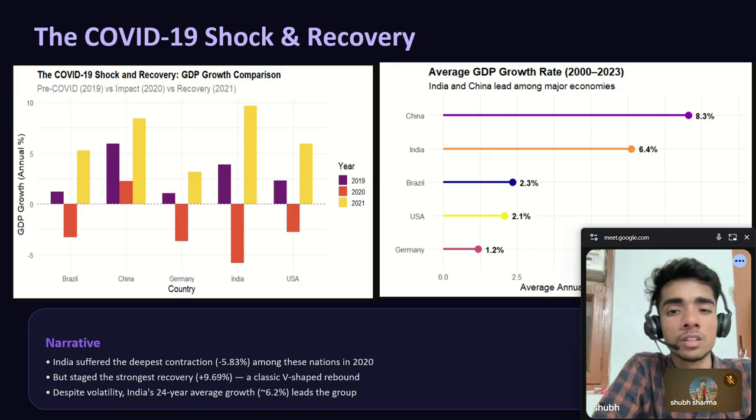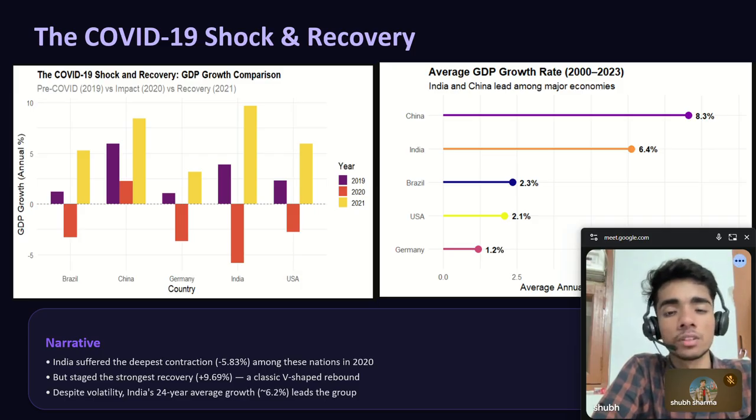Now look at the lollipop chart on the right. This shows the 24-year average GDP growth for each country. Despite the deep COVID dip, India's average still leads the group at 6.2%, followed by China. USA and Germany average around 2%, stable but much slower.